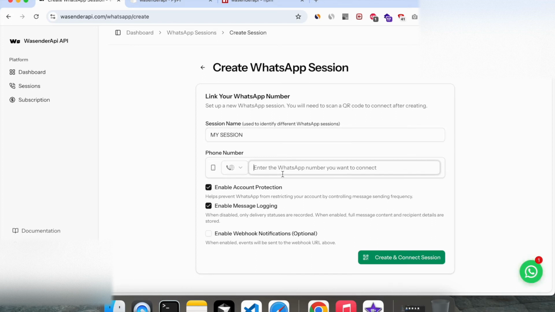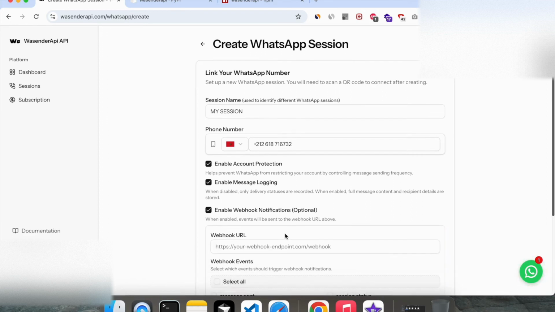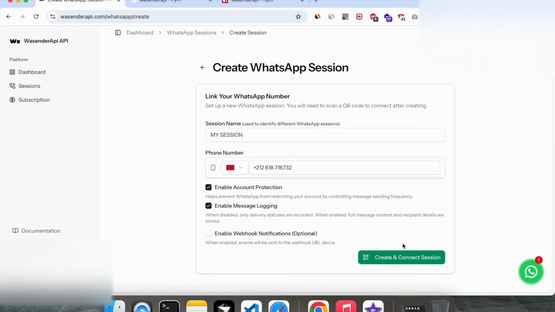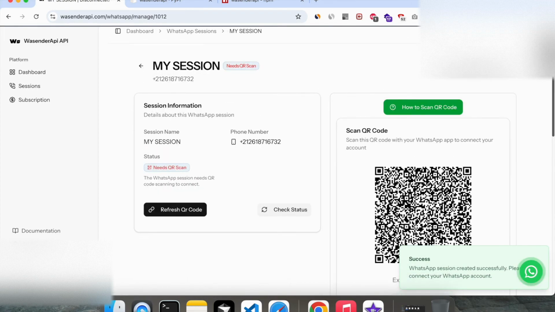Now, I know what you might be thinking. Is this safe? Is this legit? So here's the deal. Yeah, it's not Meta official, but it's built for stability. It uses secure sessions, everything's encrypted, there are rate limits to keep things smooth. You just gotta use it responsibly. Don't spam people, don't abuse it, and you'll be fine.